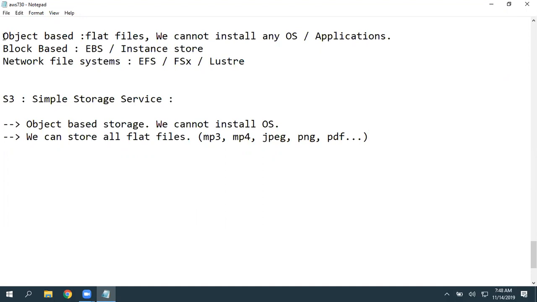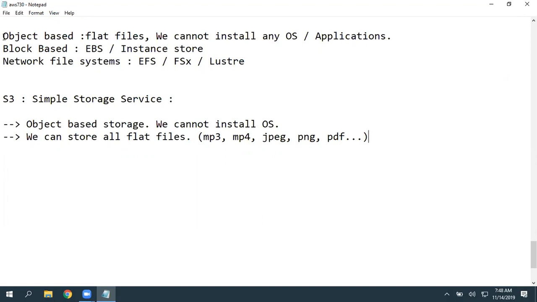This is, in simple terms, Amazon's version of Google Drive. How we use Google Drive, but here we have a lot of advanced options. We will discuss those. So you cannot install any operating system or any application here, but you can store all the raw data or flat files.